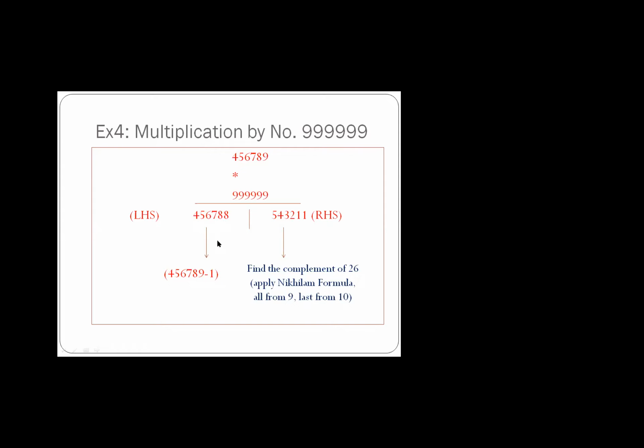See, I have written it. How is it obtained? It is obtained by 4 5 6 8 9 minus 1. So it is 4 5 6 8 8, right? And how is the right hand side obtained? The right hand side is obtained by applying Nikilam Sutra on this number. 9 minus 4 is 5, 9 minus 5 is 4, 9 minus 6 is 3. Just write down: subtract all from 9 and the last from 10. So 10 minus 9 is 1. So this is your final answer.